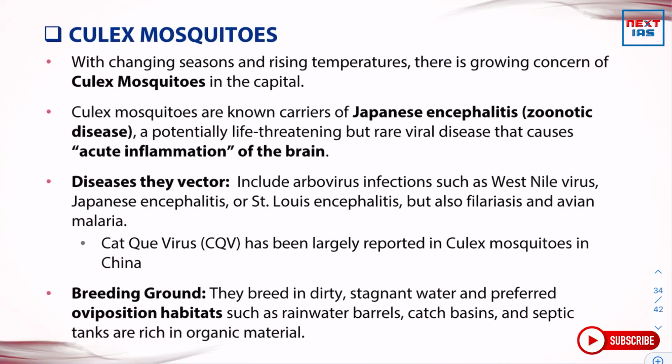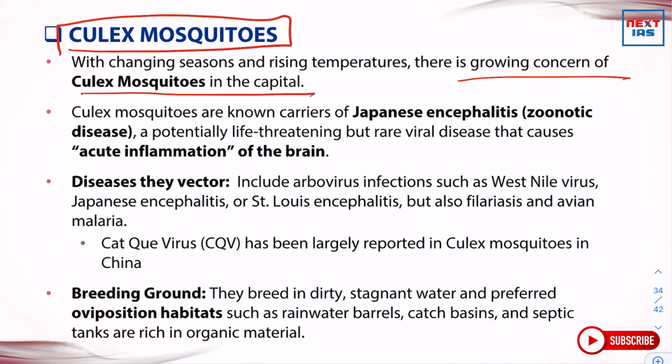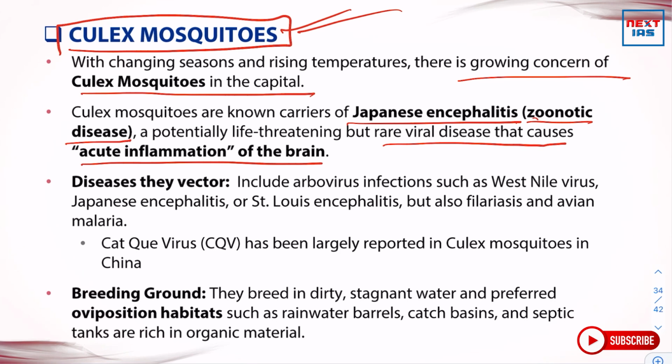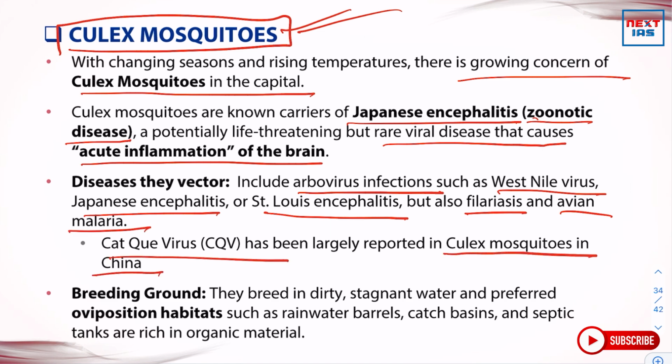Then we should be talking about Culex mosquitoes. With changing seasons and rising temperatures, there is a growing concern of Culex mosquitoes in the capital. Culex mosquitoes are known carriers of Japanese encephalitis, a zoonotic disease, a potentially life-threatening but rare viral disease that causes acute inflammation of the brain. What kind of diseases do these Culex mosquitoes carry? They include arbovirus infections such as West Nile virus, Japanese encephalitis, or St. Louis encephalitis, but also filariasis and avian malaria. Cat Que virus has been largely reported in Culex mosquitoes in China.